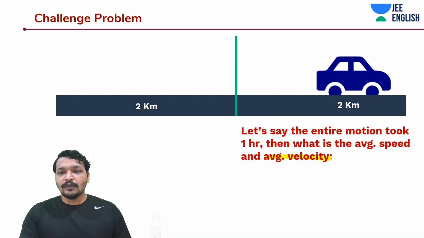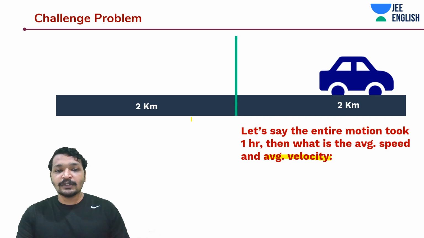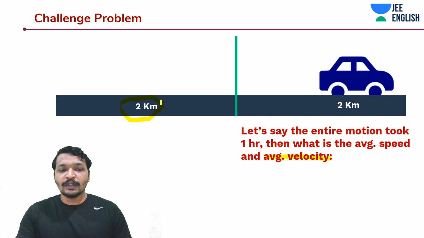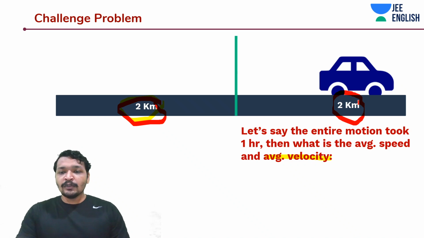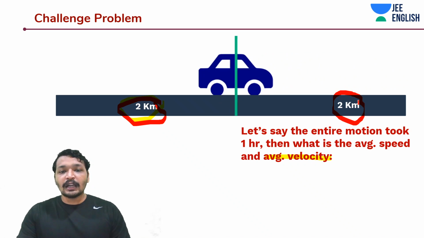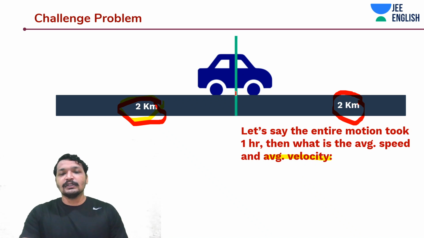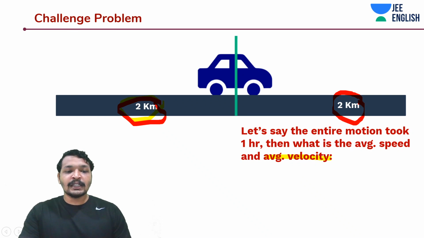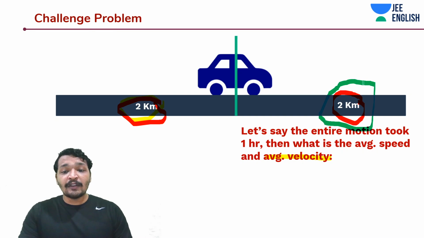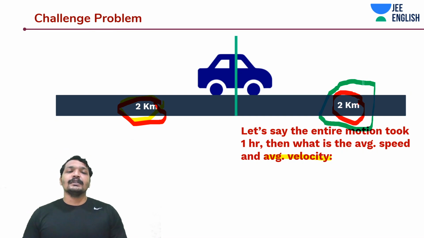Oh my goodness, the car traveled 4 kilometers. So this is 2 kilometers, and this is another 2 kilometers. Now this car again traveled another 2 kilometers. For the reverse direction, I'm going to make use of the green highlighter. So another 2 kilometers. What is the value of average speed and average velocity?